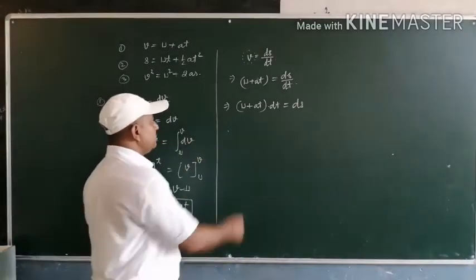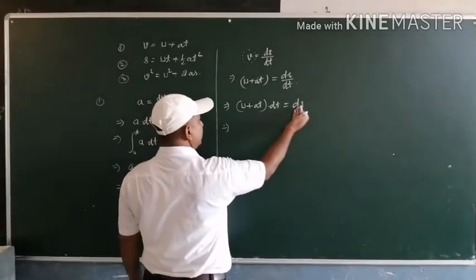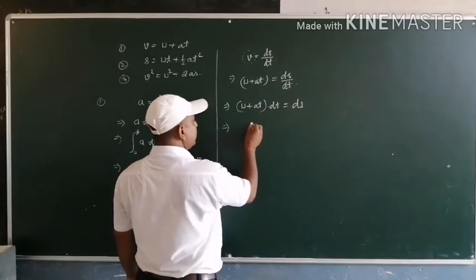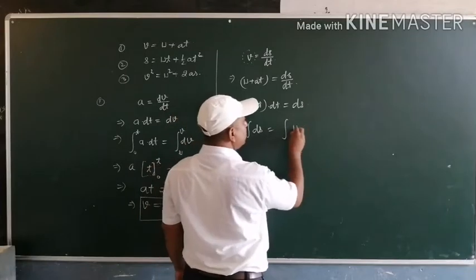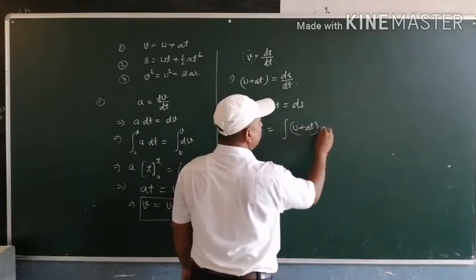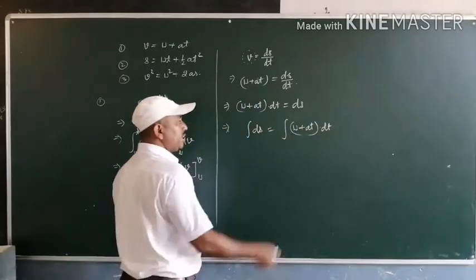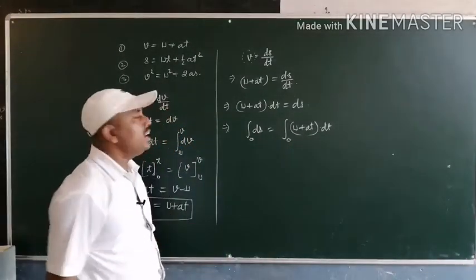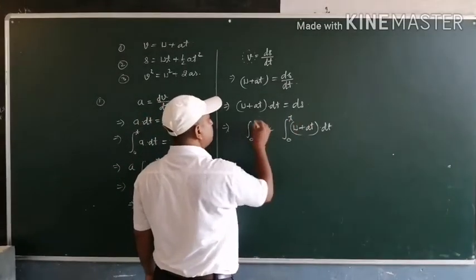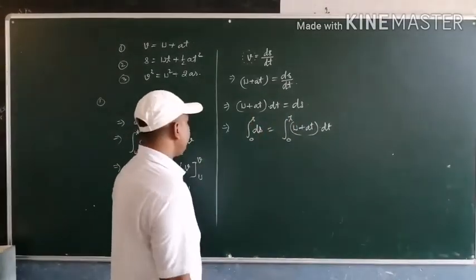Integrating both sides, we write ds first. Integration of ds equal to integration of (u plus at) dt. We know that when time is 0, the displacement traveled by the object is 0, and after time t the object travels a total displacement s.